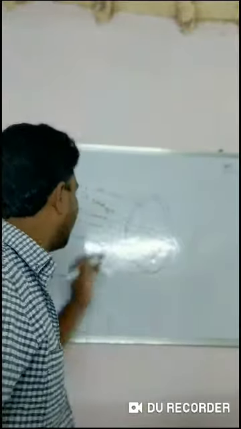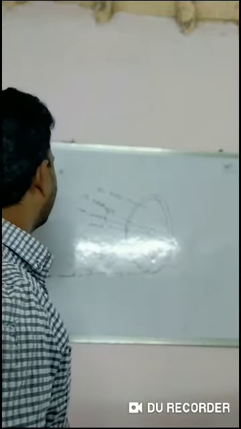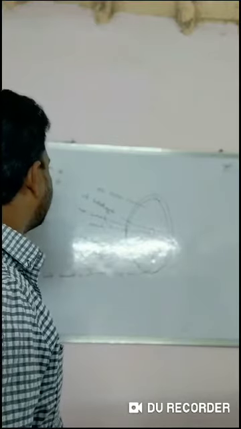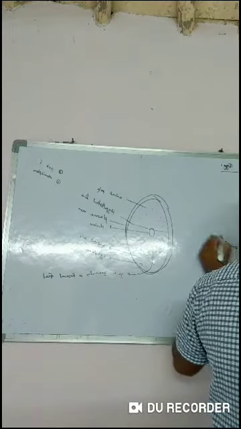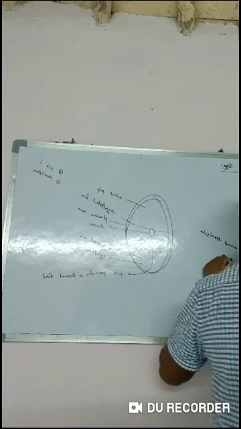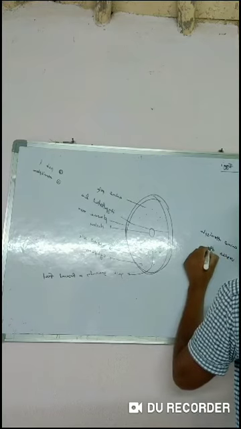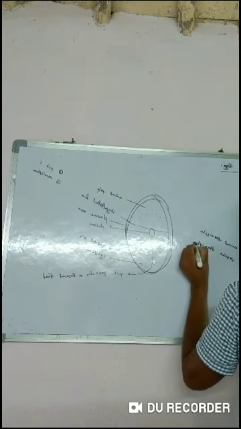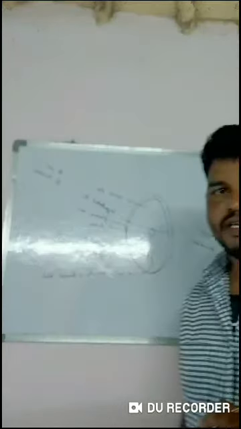Eggs also have two hemispheres. There are two poles and two hemispheres: the animal hemisphere and the vegetal hemisphere.